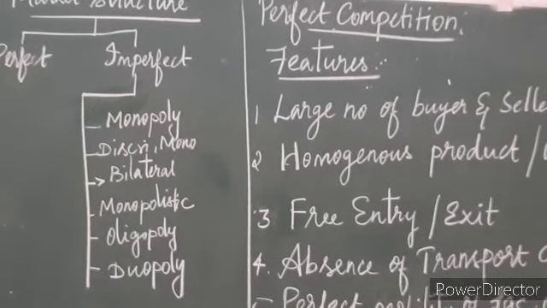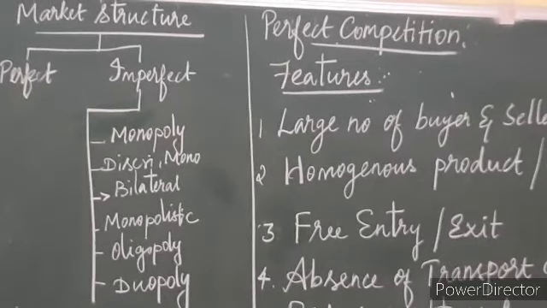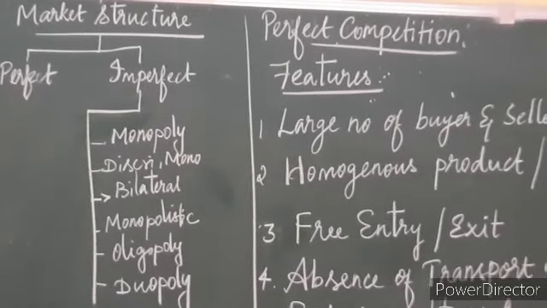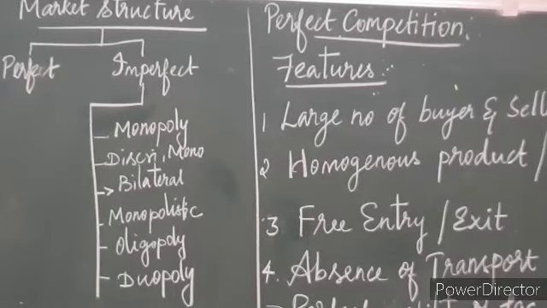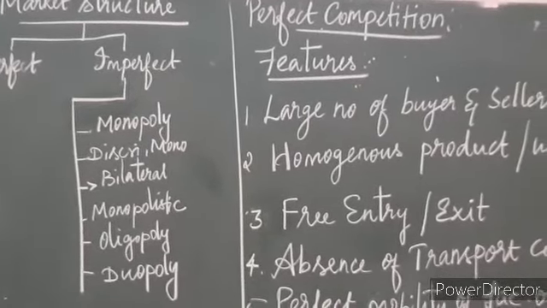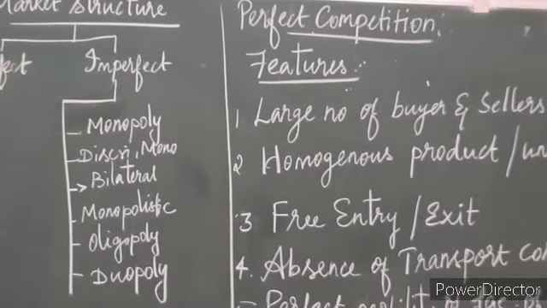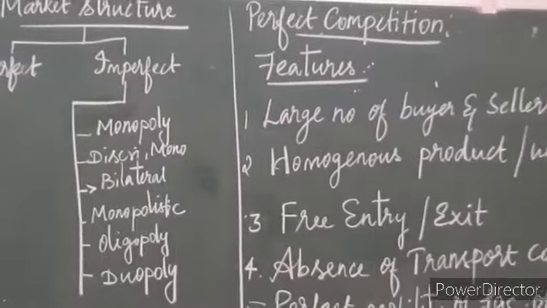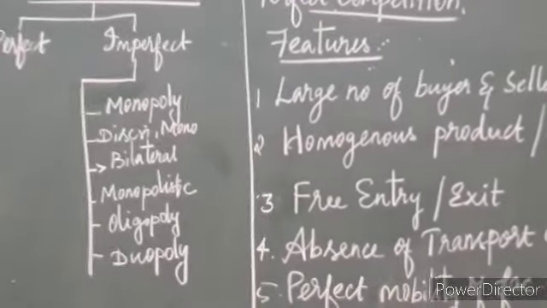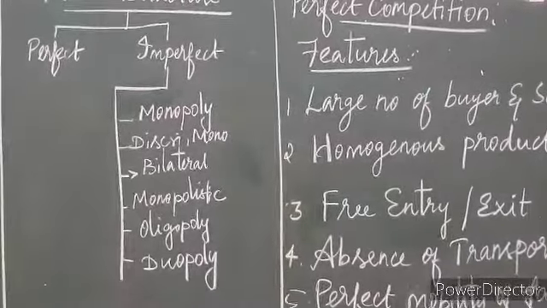Discriminating monopoly, price discrimination. Selling the same goods in one place for one rate, in another place for another rate. For example, a single seller, one who is selling his product at Simmakal at a lower rate and at KK Nagar at the costliest rate or expensive rate. That is discriminating monopoly. Bilateral means two monopolies, they will have an agreement.